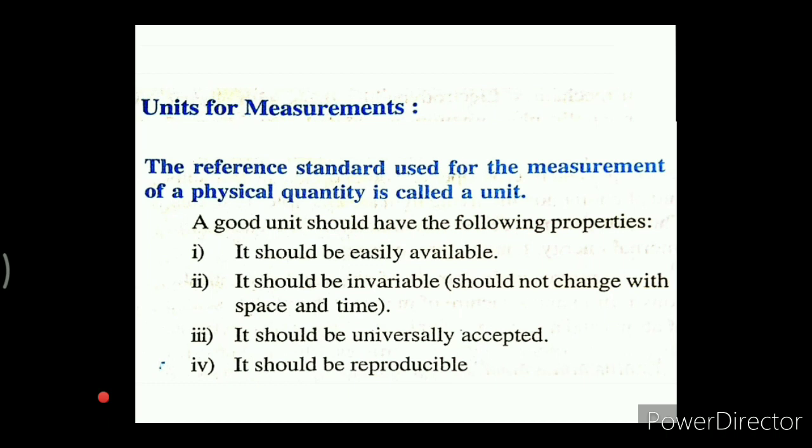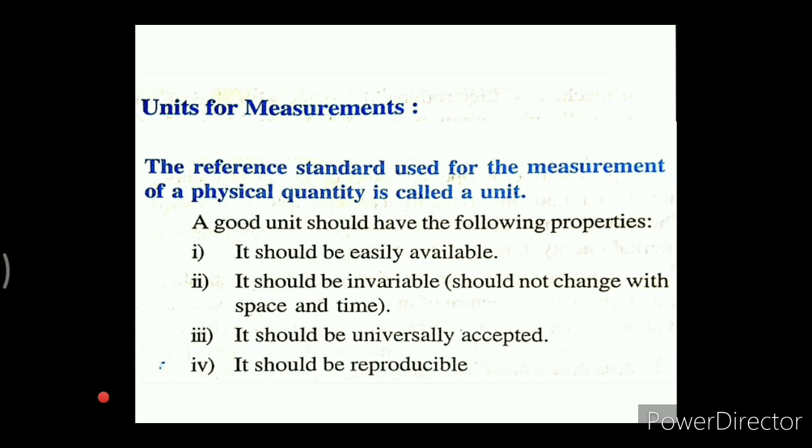And the measurement of a physical quantity needs a certain reference standard. So this reference standard which is used for measurement of a physical quantity is called a unit. Now, a good unit should have the following properties.